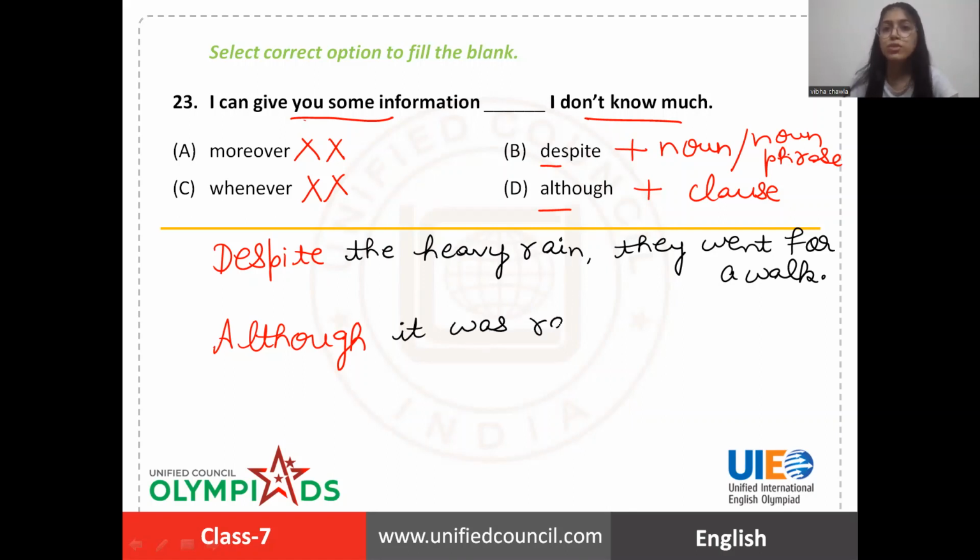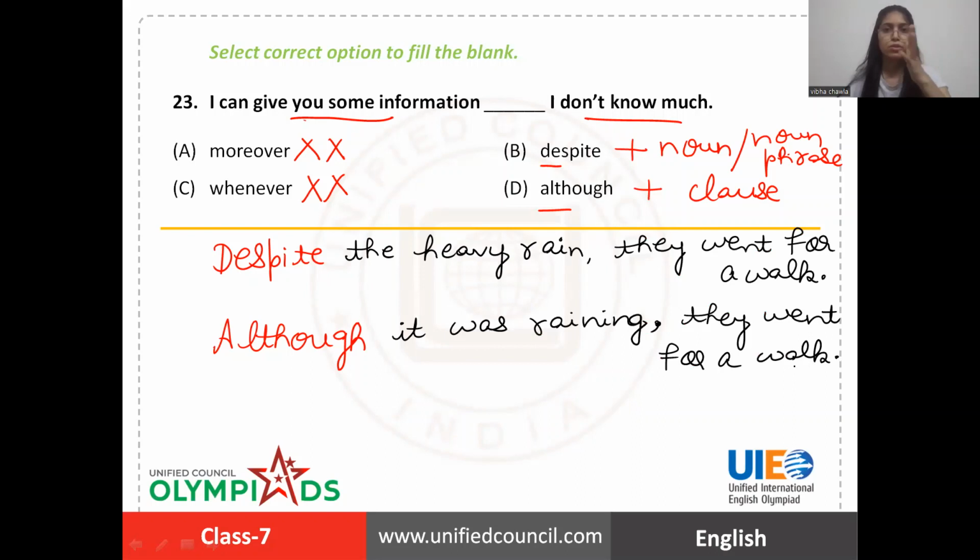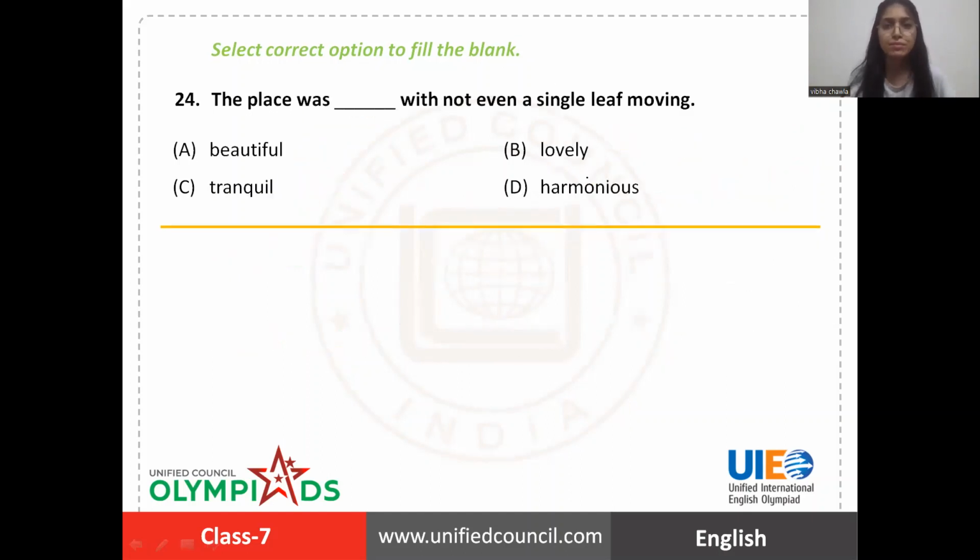Although it was raining, they went for a walk. You see, I hope you got the difference here very clearly. It is being shown here very clearly. After despite, I have used a noun phrase, but after although, I have used a clause. So now here, the entire clause is given. That's why the answer will be although and not despite. Understood? I can give you some information, although I do not know much. So D is the right one.